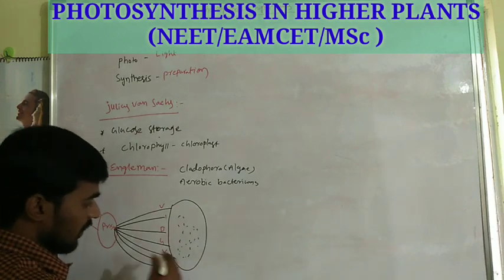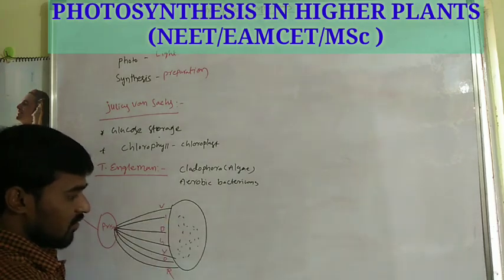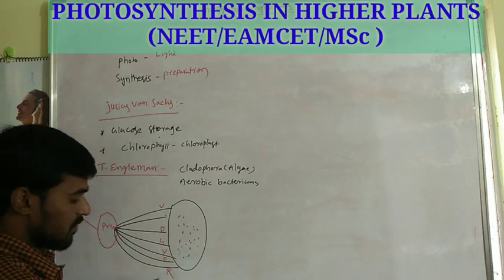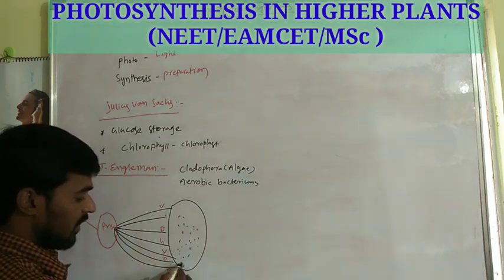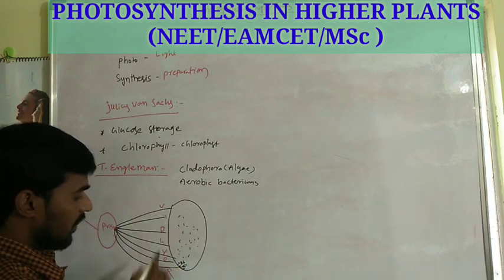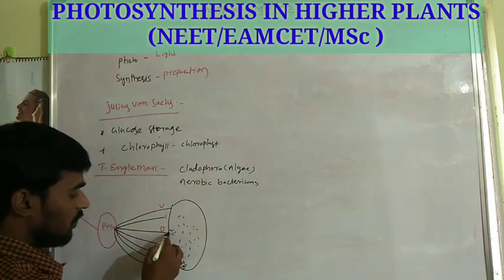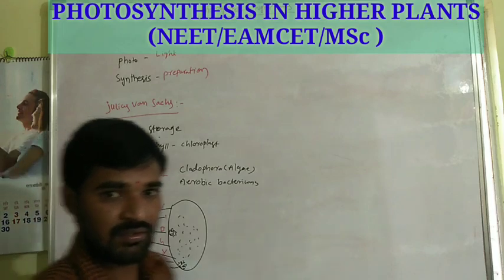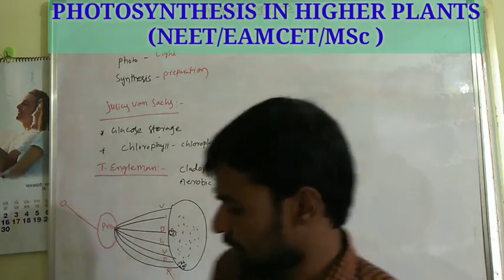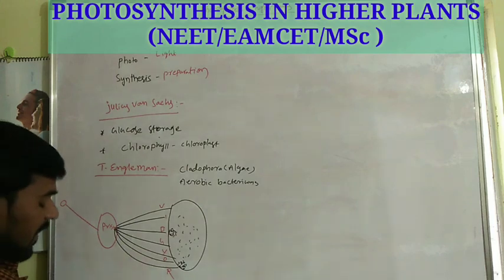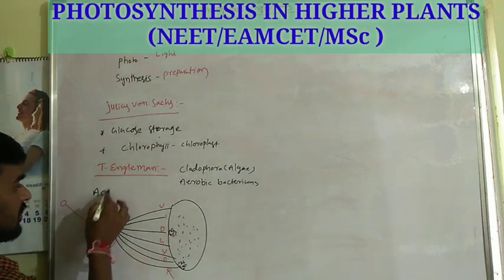So, the various lights are present on the medium, but the aerobic bacteria form groups at the red light area and the blue light side. By this experiment, he confirmed the action spectrum of photosynthesis.